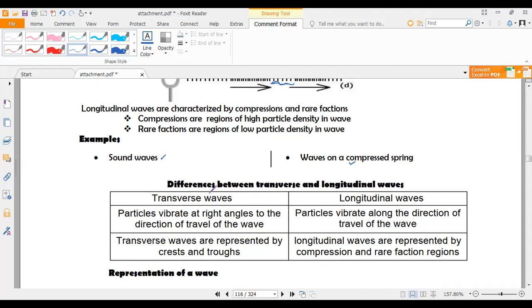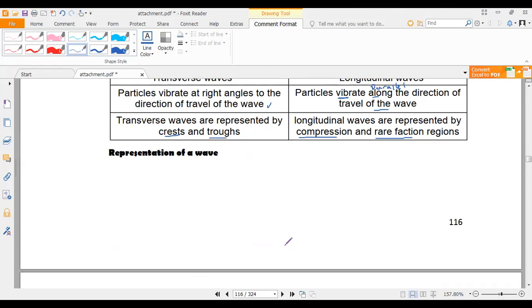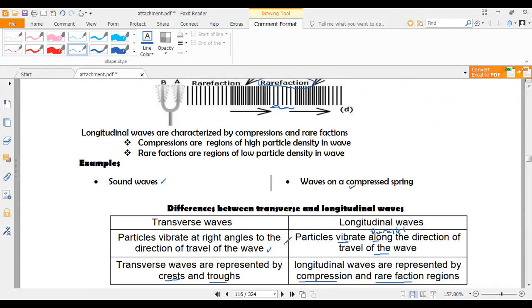So if we are to differentiate between the transverse and the longitudinal waves, for transverse waves, the particles vibrate at right angles, or perpendicular, to the direction of travel, whereas for longitudinal waves, the particles vibrate along, or parallel to, the direction of travel of the wave. Transverse waves are represented by crests and troughs, whereas longitudinal waves are represented by compressions and rarefactions. So basically, that's it for now for our introduction.